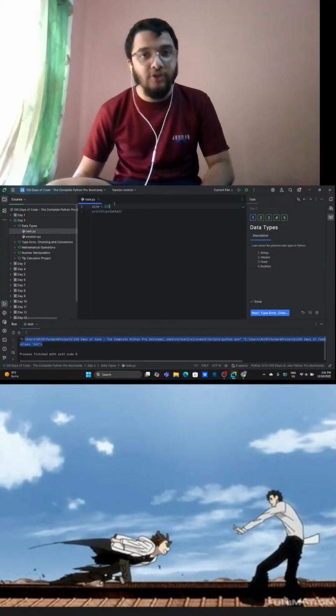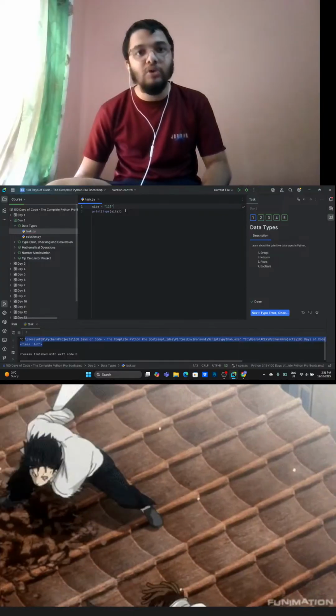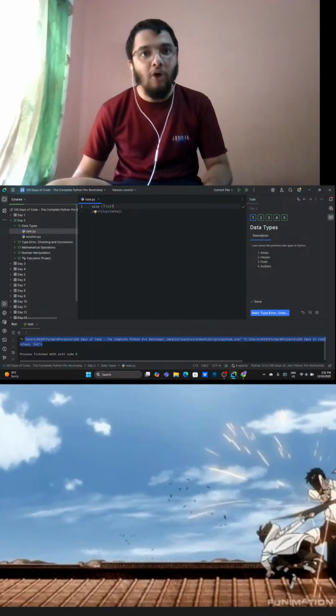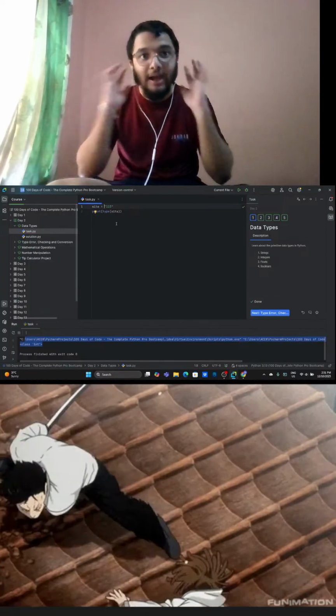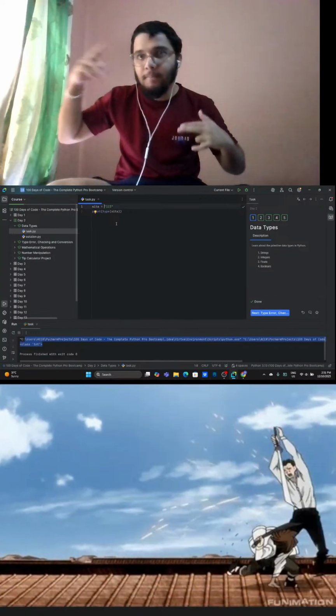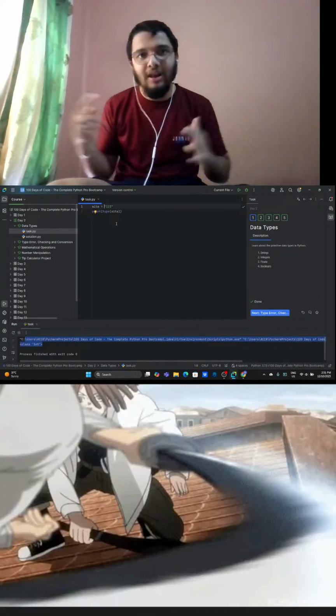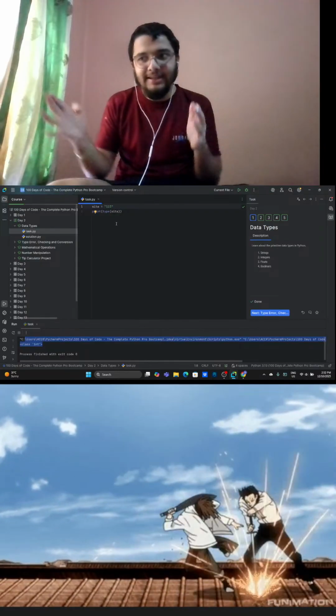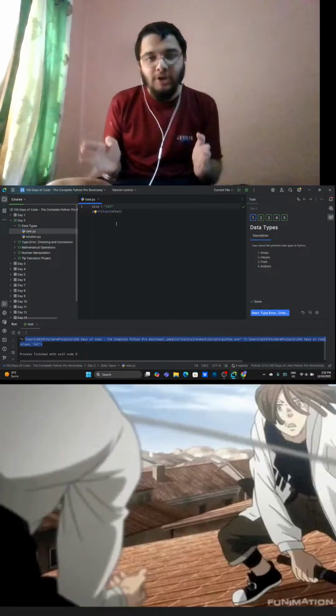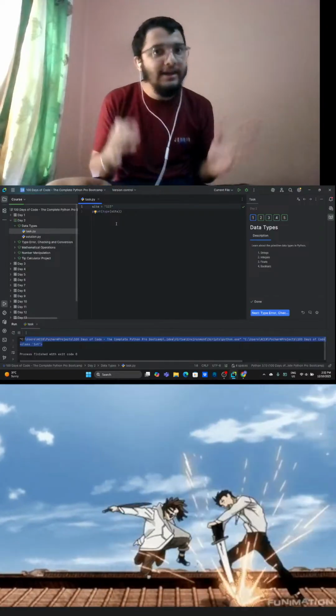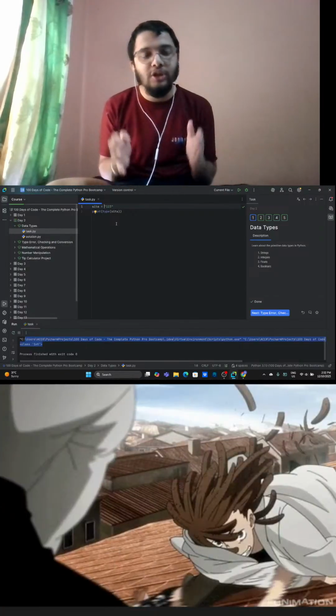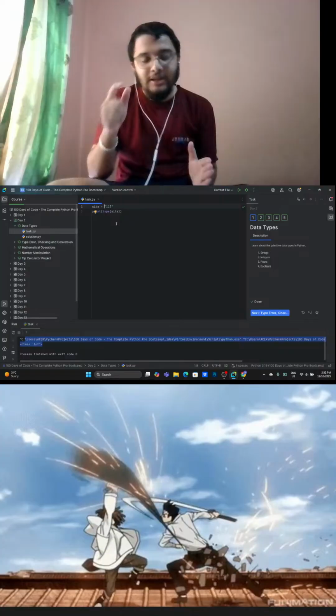But since we were using the double quotation, it will tell it is a string. So how can we convert this string into an integer? Because in the upcoming lessons or in real-life projects, you need to take the data type as a string, but you need to process it as an integer. It's a really useful thing in common life.